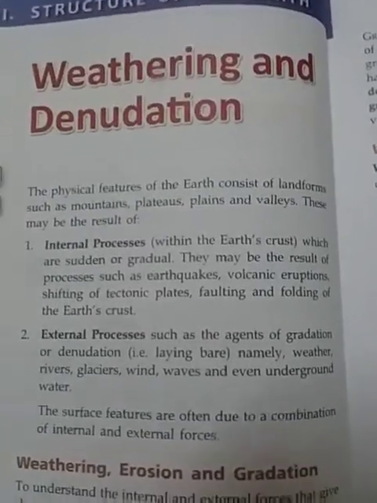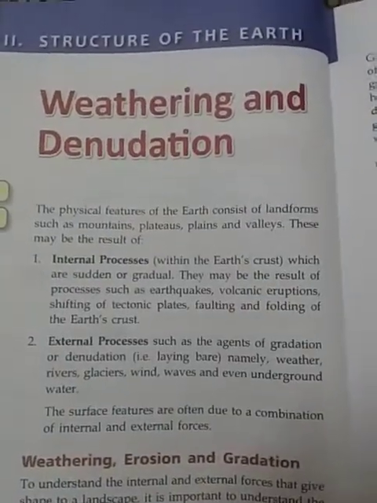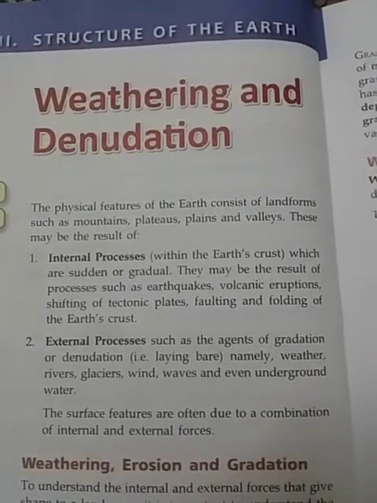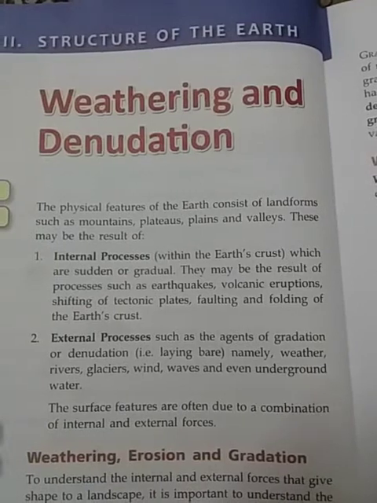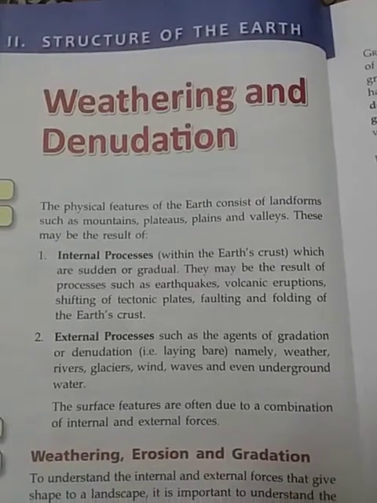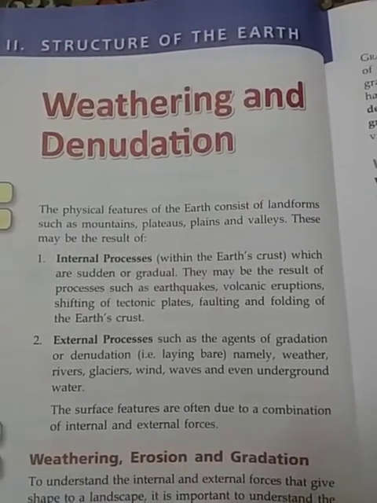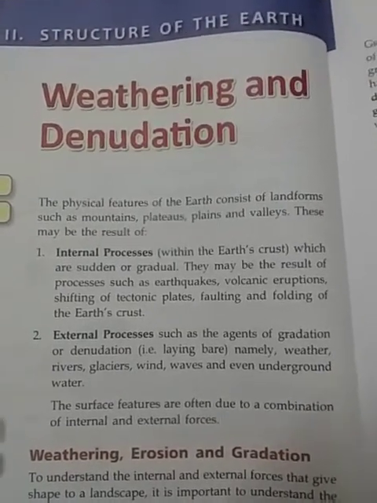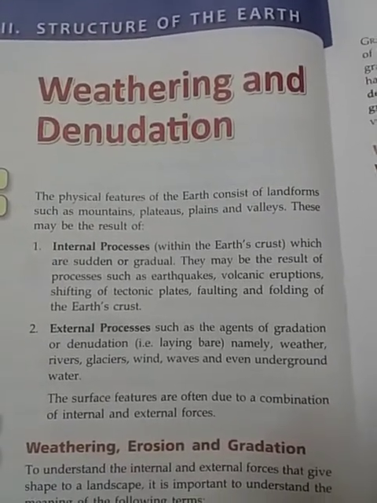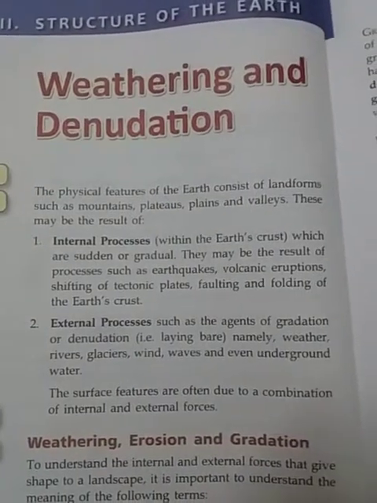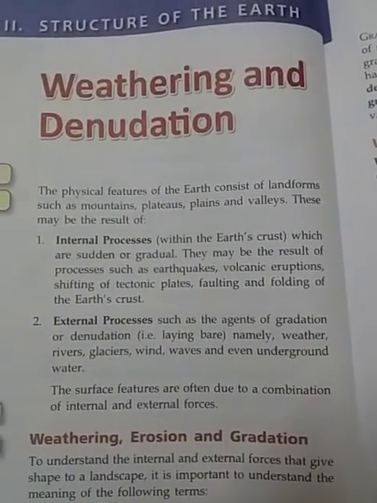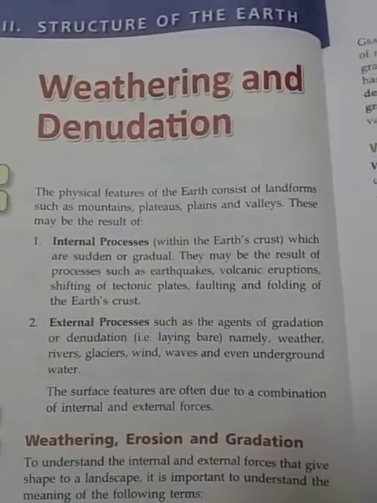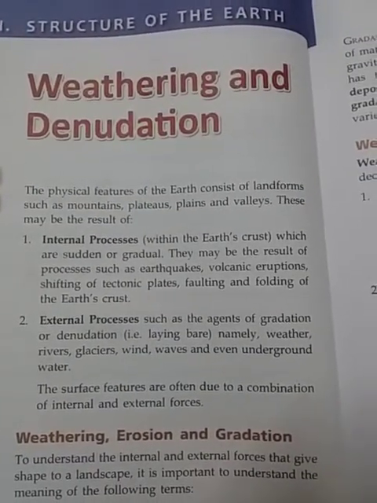Students, we are in chapter number 9, Weathering and Denudation. As you can see in your book, the physical features of the earth consist of different landforms such as mountains, plateaus, plains, valleys, etc. And these physical features are formed by some processes such as the internal processes and the external processes. Internal processes means those which occur within the earth's crust.